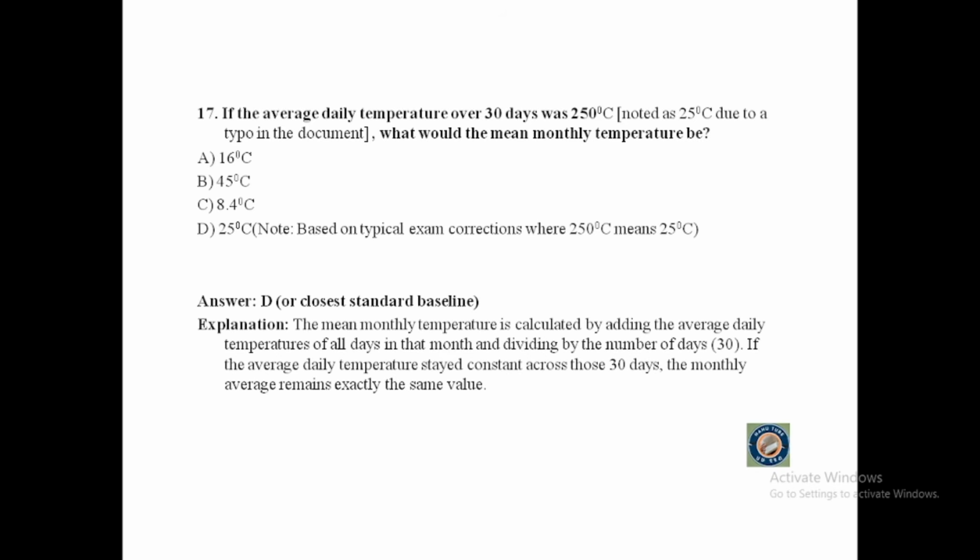This is because, based on typical exam correction, 250 degrees centigrade is taken to be 25 degrees centigrade. Consider this. The correct answer will be 25 degrees centigrade or closest standard baseline, because the mean monthly temperature is calculated by adding the average daily temperatures of all days in that month and dividing by the number of days, or 30 in this case. If the average daily temperature stayed constant across those 30 days, the monthly average remains exactly the same value.